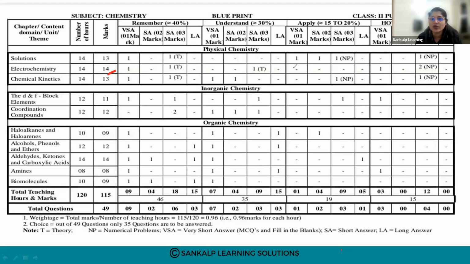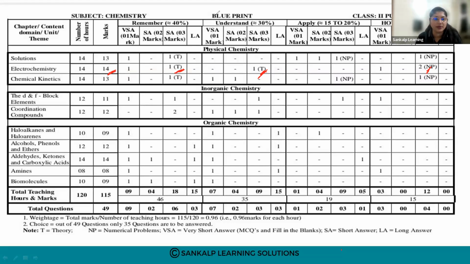For 3 marks questions, 2 theory based questions are asked, and 2 problems. So this is the weightage: 1 mark, 2 questions; 3 marks, 2 theory based questions and 2 problems.